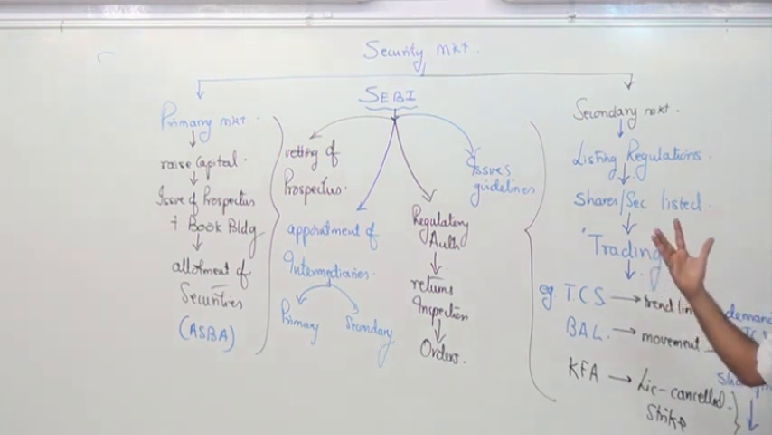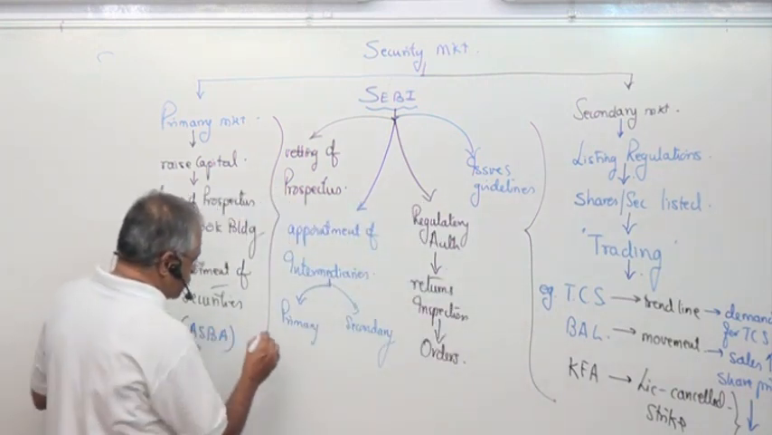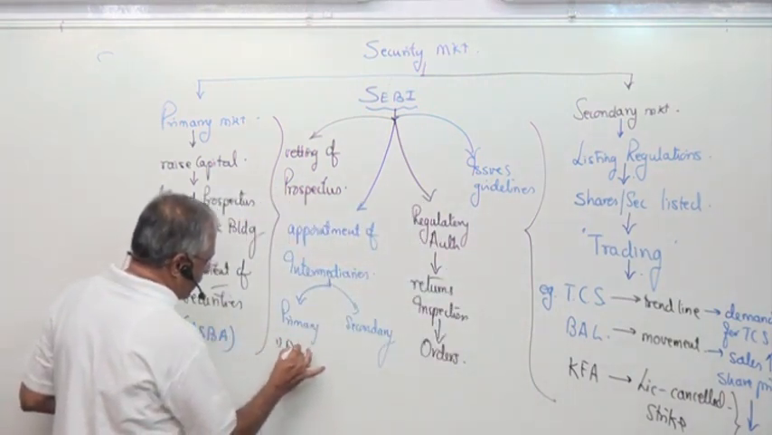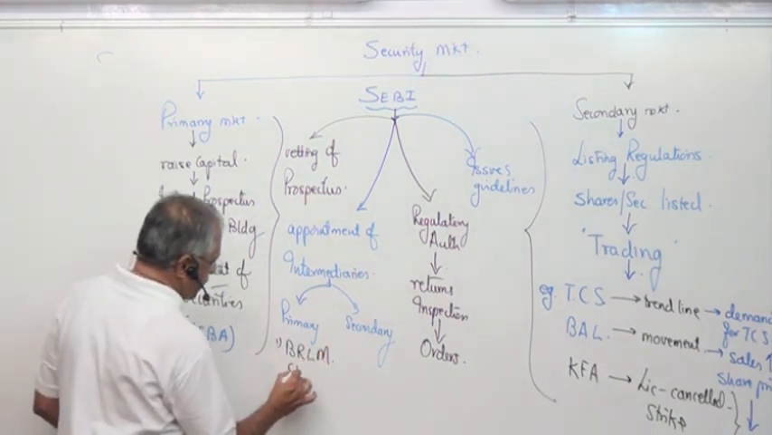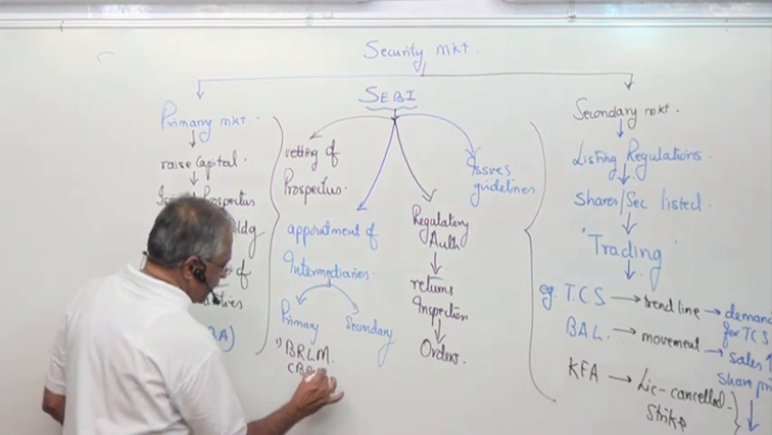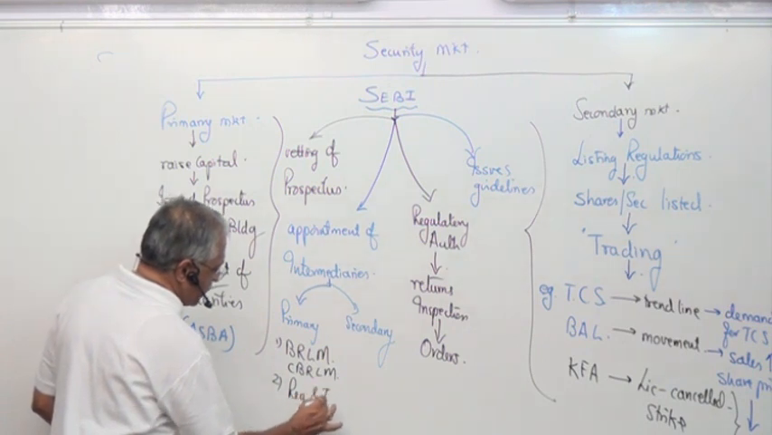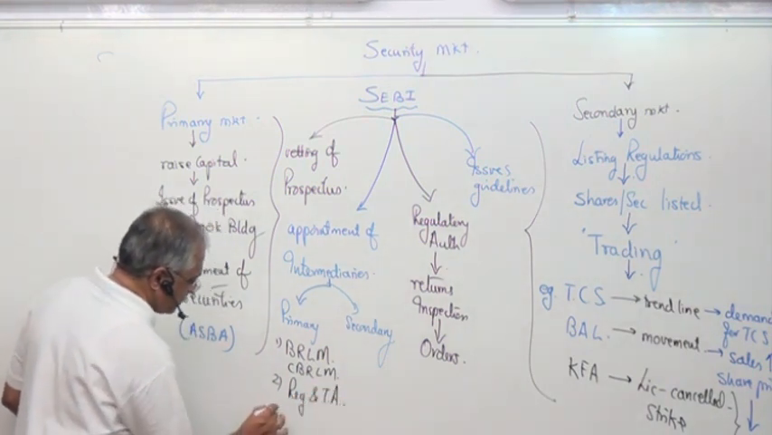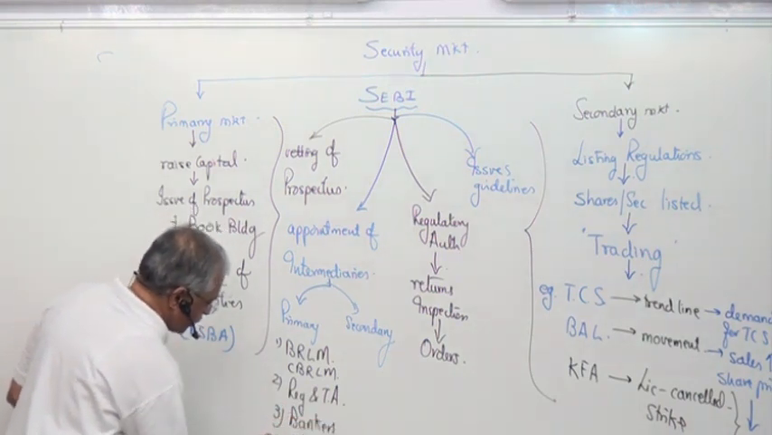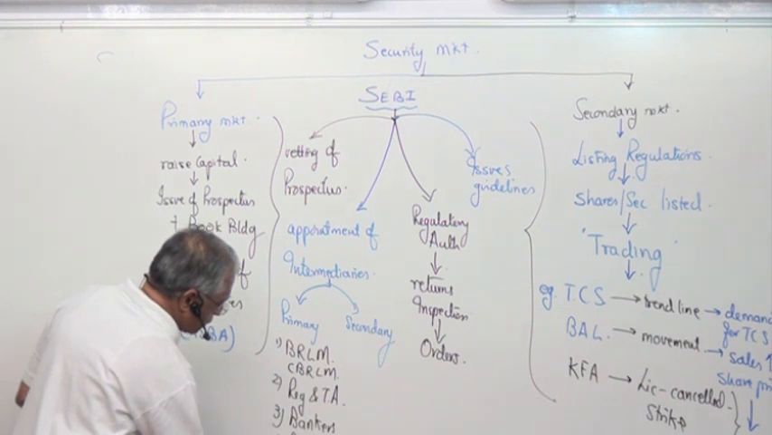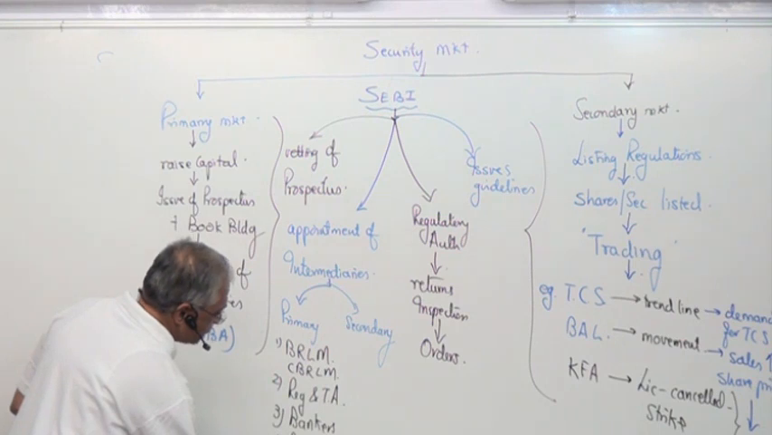So this is how the securities market works. Here in the primary market, like I told you, you have BRLM, book runner, lead manager. The assistant to that, you can have a co-book runner, lead manager. Second, you can have registrar and transfer agent. Then you can have bankers. Then you can have brokers. You can have underwriters.